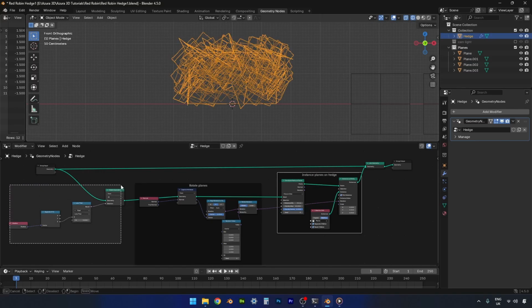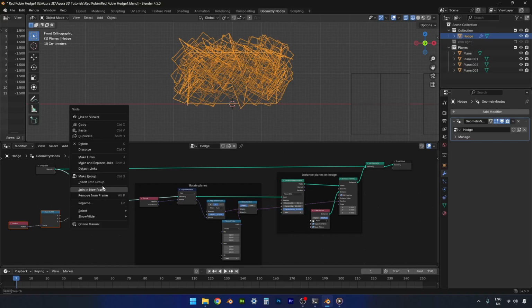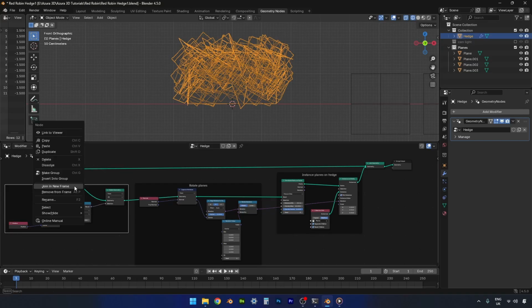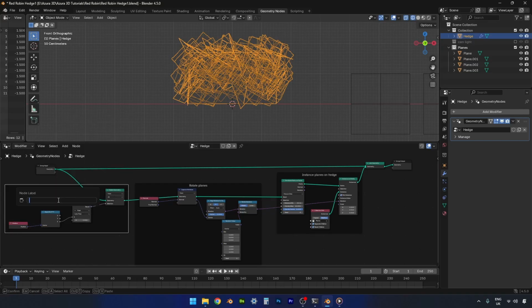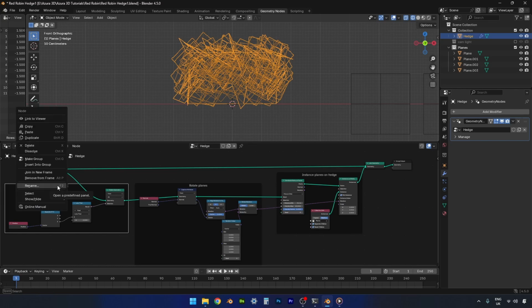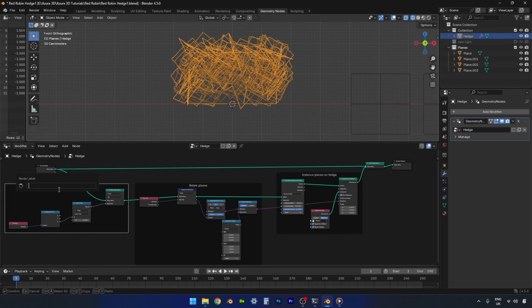Let's just frame up our deletion nodes. And we'll call this delete bottom row of faces. Nope. Rename. Nope. Bottom row of faces.